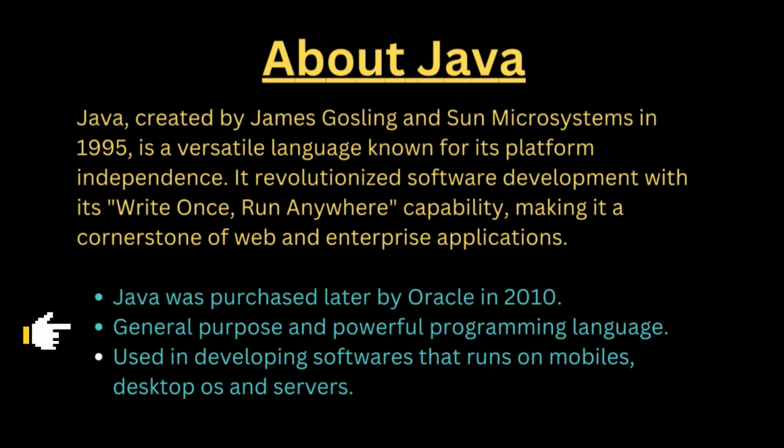and powerful programming language. Java is general purpose. You can use Java for a lot of stuff. You can use it for web development, for mobile, and a lot more. So it's a very powerful language. It is also used in developing software that runs on mobile, desktop, and on servers as well. So you can see Java right here, it's an amazing programming language. Without taking much time, this is just the wrap up of what you basically need to know about Java. Let's get to the next item.